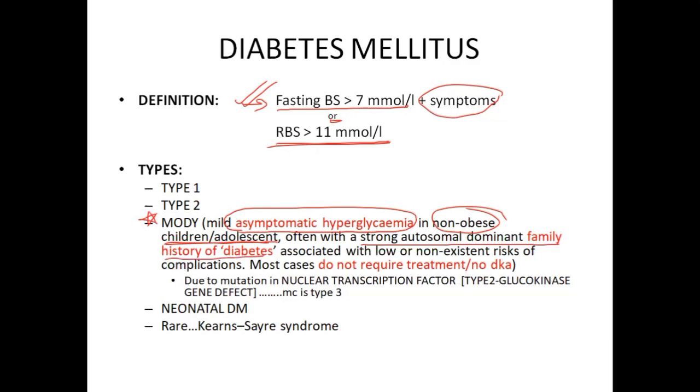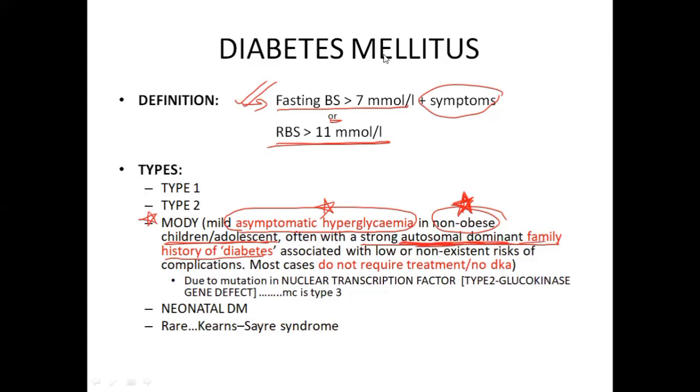So what is your diagnosis? It should be MODY. Why am I saying MODY? What are the important points here? Non-obese, asymptomatic hyperglycemia with autosomal dominant inheritance of family history of diabetes.